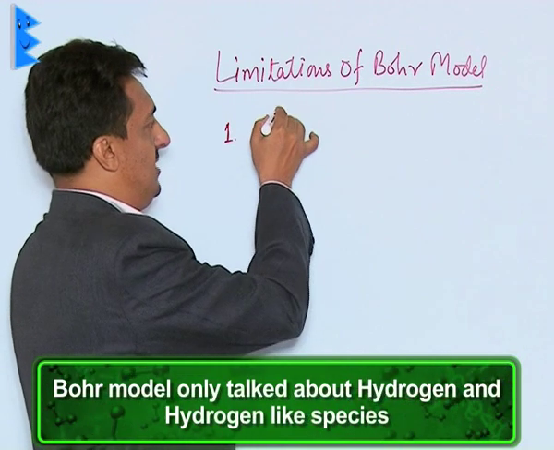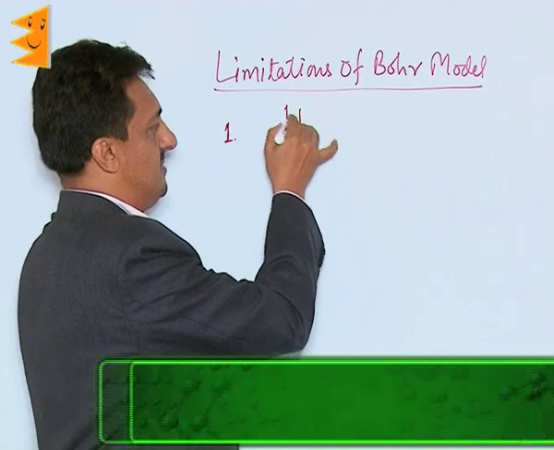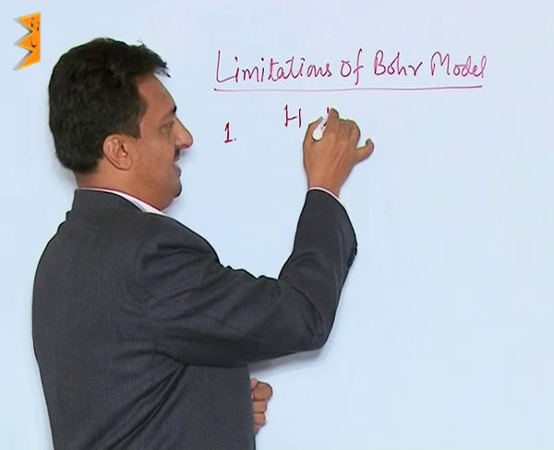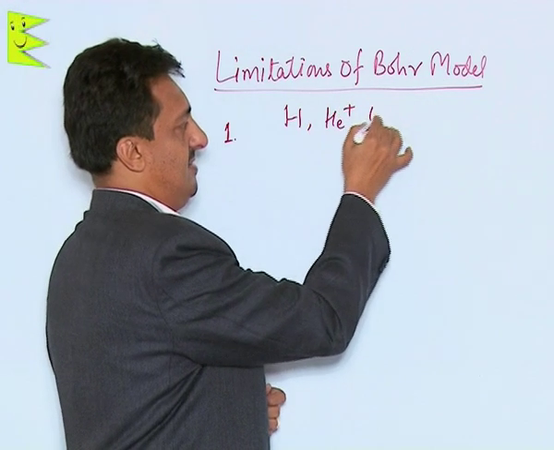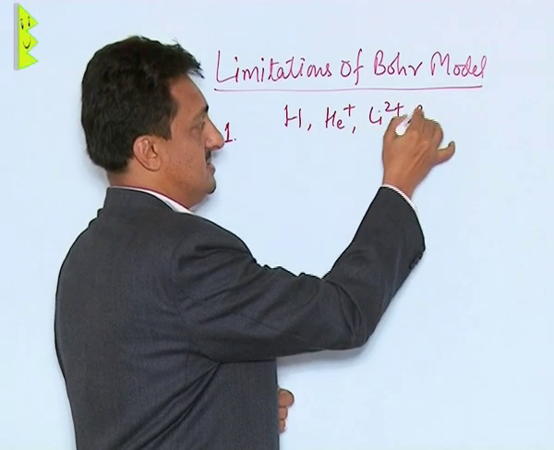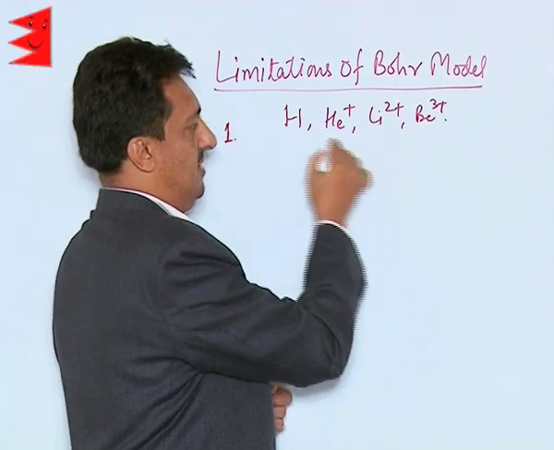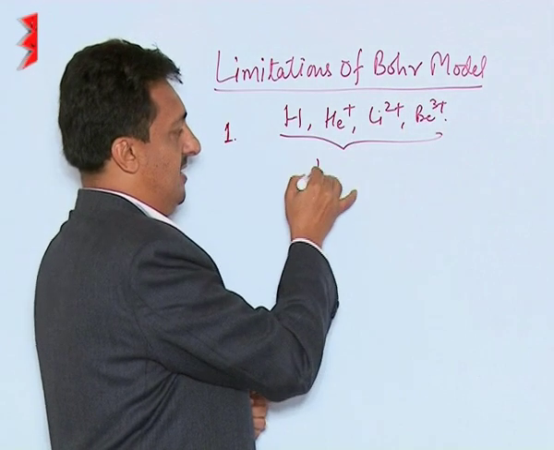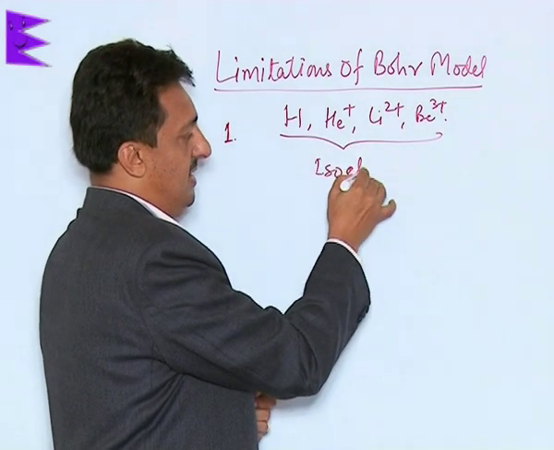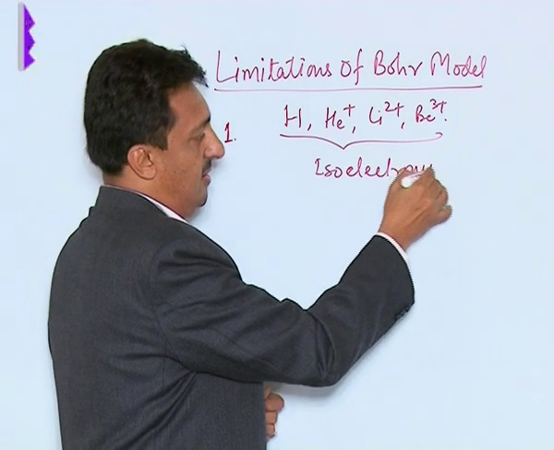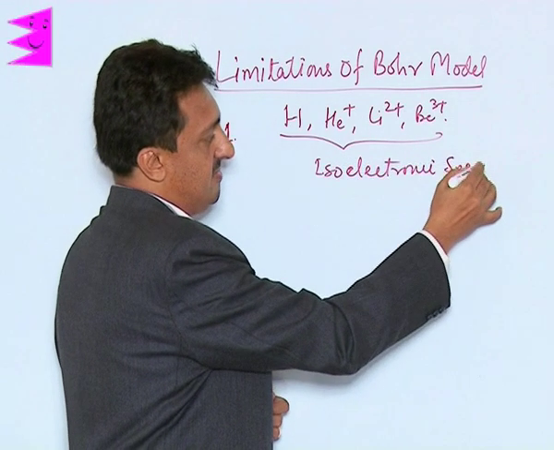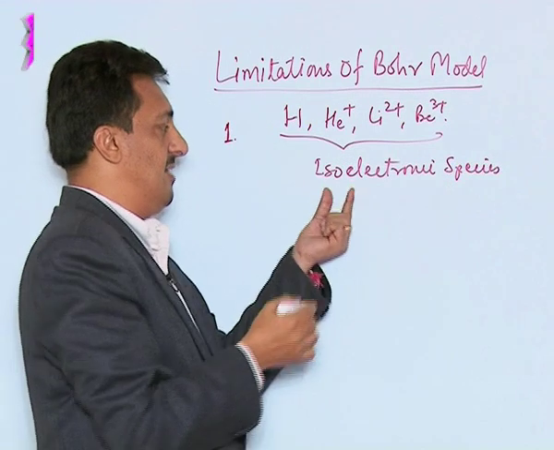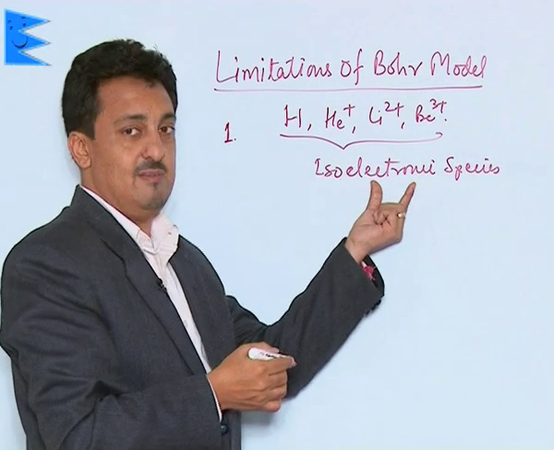That means it only talked about the hydrogen atom or hydrogen-like species, like helium plus, lithium 2 plus, beryllium 3 plus. What is common between these is that all of these are isoelectronic species. What is the meaning of the word isoelectronic? Iso means same, electronic means same electrons.